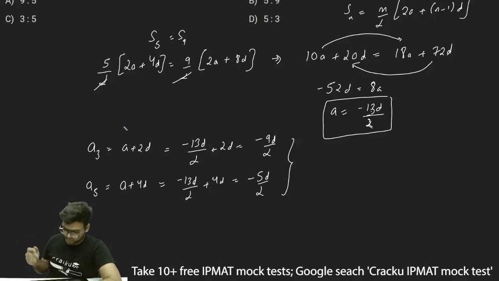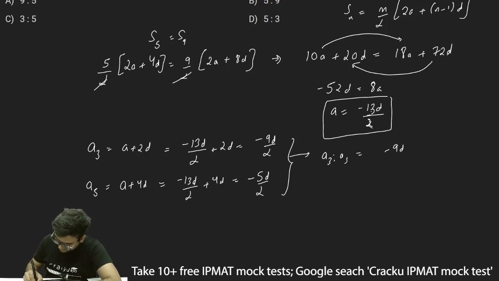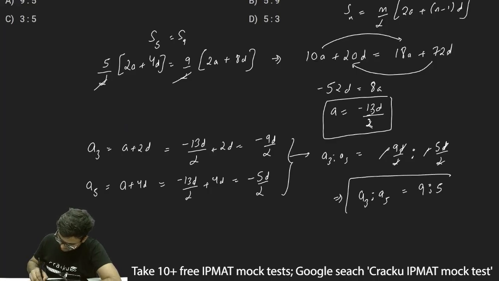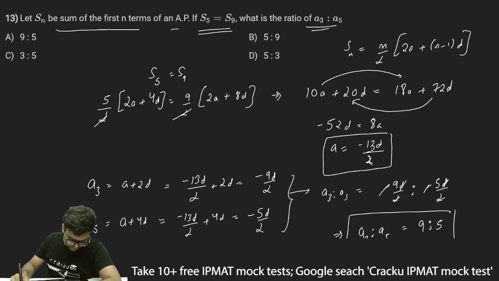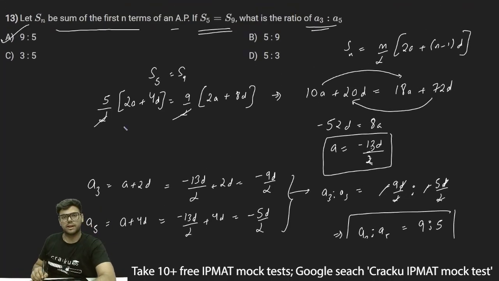Thus if I have to find out the ratio of A3 is to A5, A3 is to A5 will be minus 9D by 2 is to minus 5D by 2. The minus signs get cancelled, and the D by 2 also gets cancelled. And thus I can write A3 is to A5 is equal to 9 is to 5. And therefore I can say option A, which is 9 is to 5, is the correct answer.